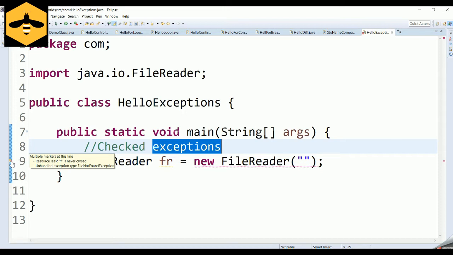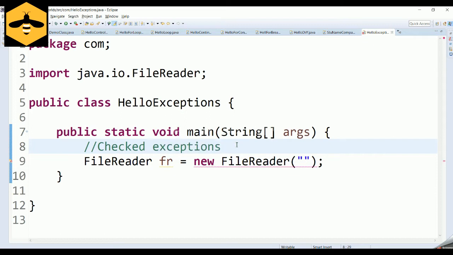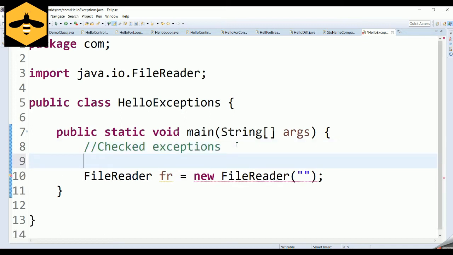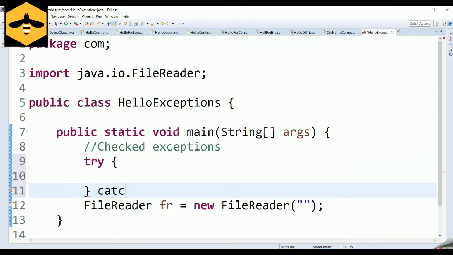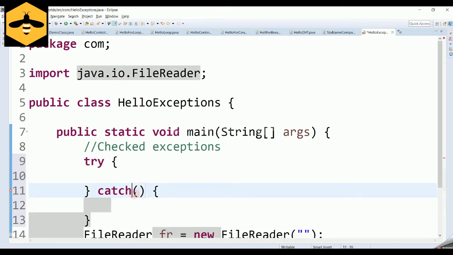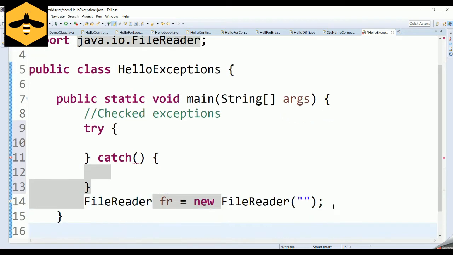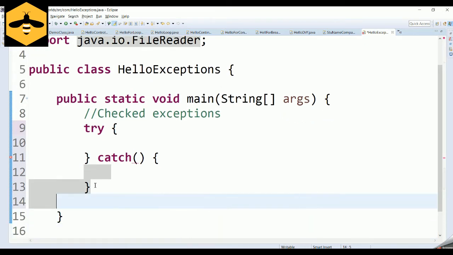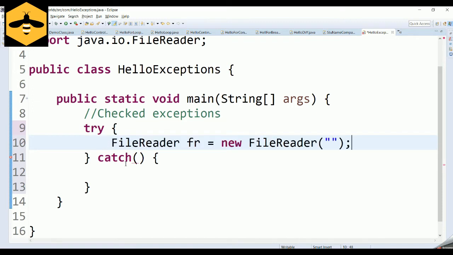So how can you get rid of those exceptions? While writing code of this kind, your compiler will straight away tell you that you have to handle this exception, because there is a good chance of this exception happening. So how can you handle it? The syntax of handling your exception will look something like this. You will have your try block and you will have your catch block. Whatever code you suspect can throw the exception should be kept inside your try block, and how you decide to handle that particular exception should be handled inside the catch block.